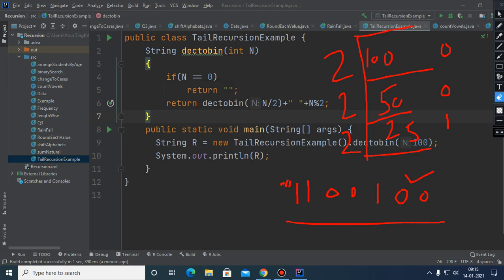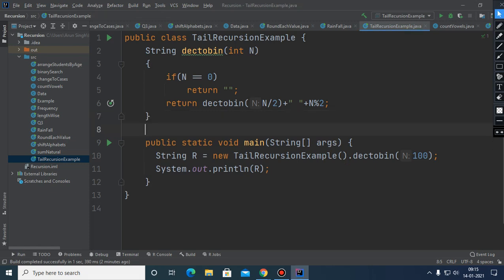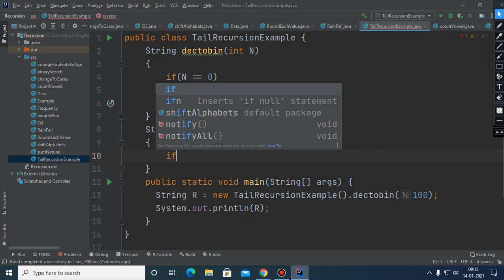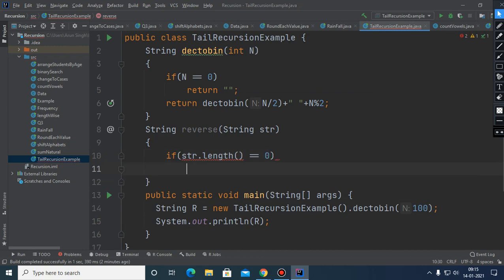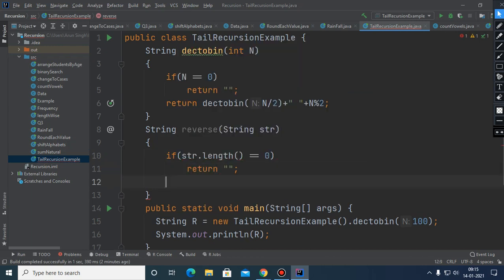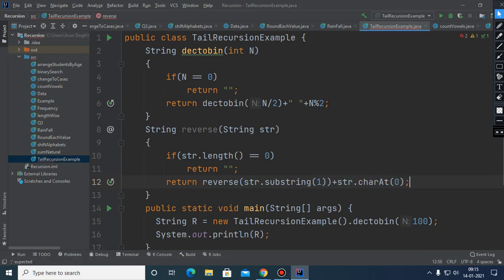Got it? Suppose we want to reverse a string. Then this is the simple method of reversing. If you want to reverse a string, what should you do? Just pass a string str, and here just write if str.length is blank, then return this, and return reverse(str.substring(1)) plus str.charAt(0). It will get reversed.